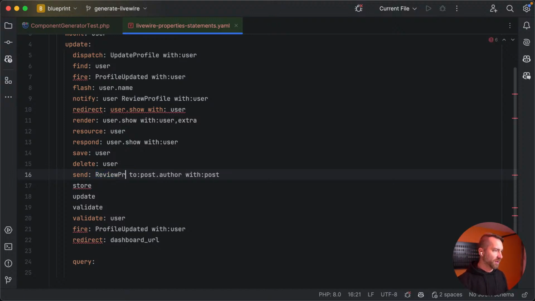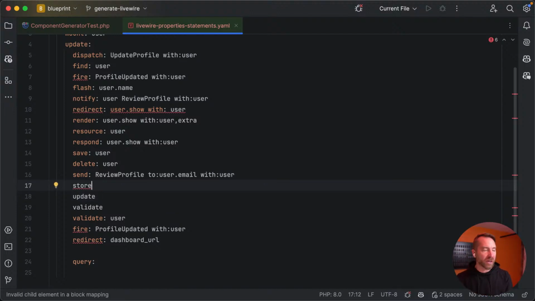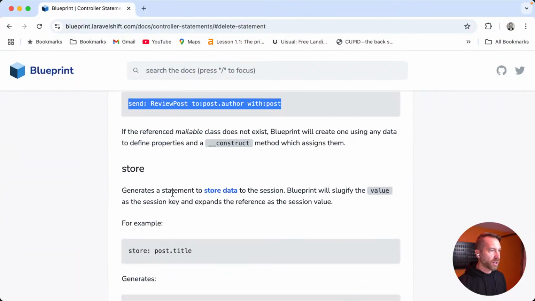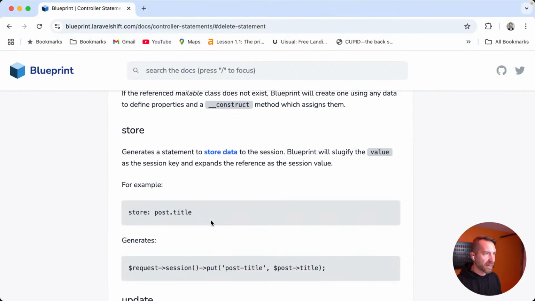Same thing, we'll just send this review profile thing to user email with user. So it should be this arrow user arrow email. We get the idea. What's store do? Generates a statement to store data to the session.